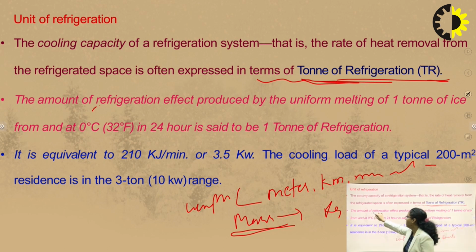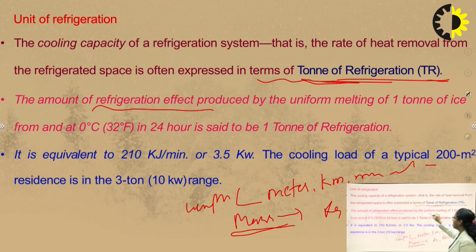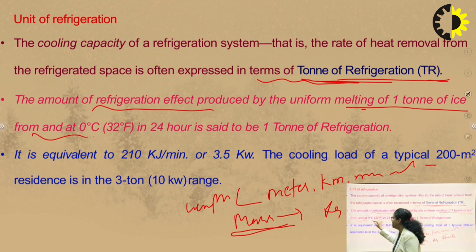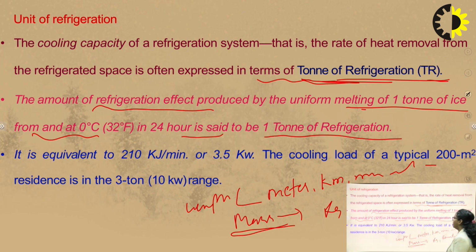The amount of refrigeration effect produced by the uniform melting of 1 ton of ice from and at 0 degrees Celsius in 24 hours is said to be 1 ton of refrigeration, which is equivalent to 210 kilojoule per minute or 3.5 kilowatt.